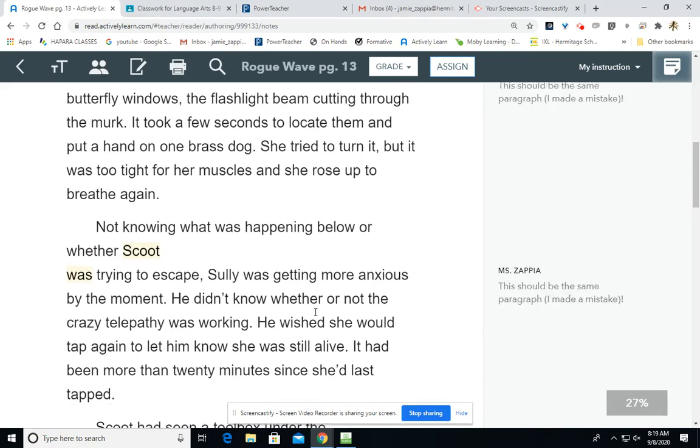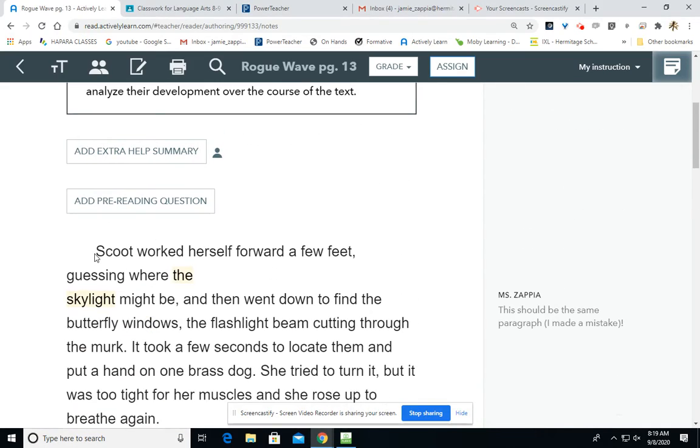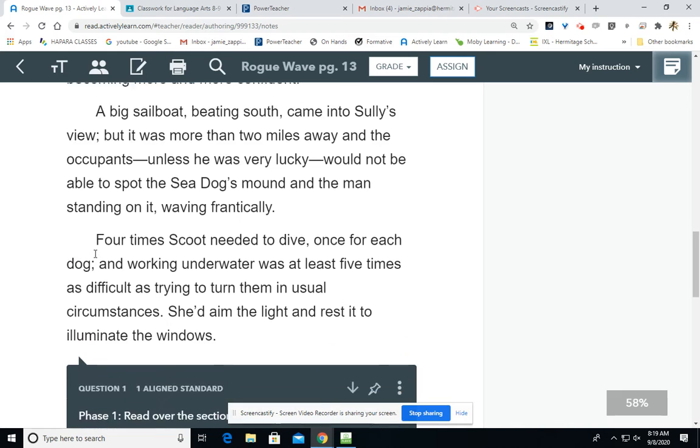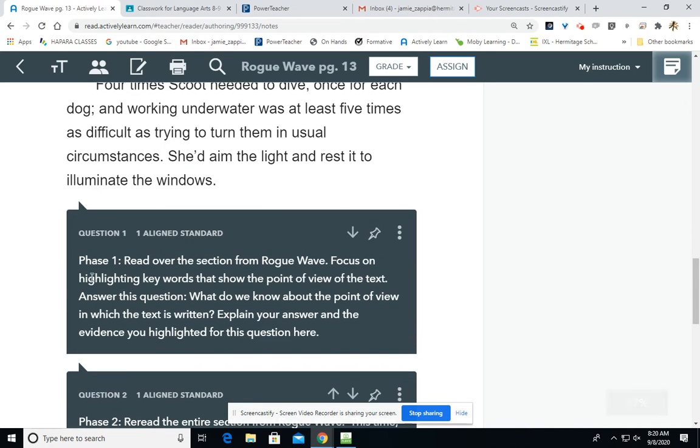So here's the specific part you will reread 3 times. In the first read, remember you're going to read it for what the text says. As you read through this first time, I want you to look for and highlight keywords that you think help show the point of view in the text. There might be multiple points of view or perspectives within this text.